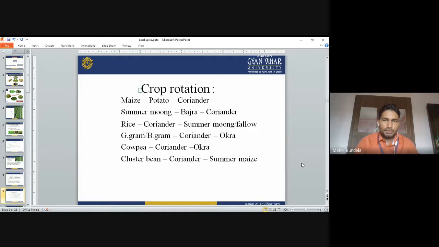Rice, coriander, summer moong. Green gram, Bengal gram, coriander, okra we can go. Cowpea, coriander, okra we can go. Cluster bean, coriander, summer maize we can go. So these are the crop rotations we can use. We cannot grow the same crop all the time.